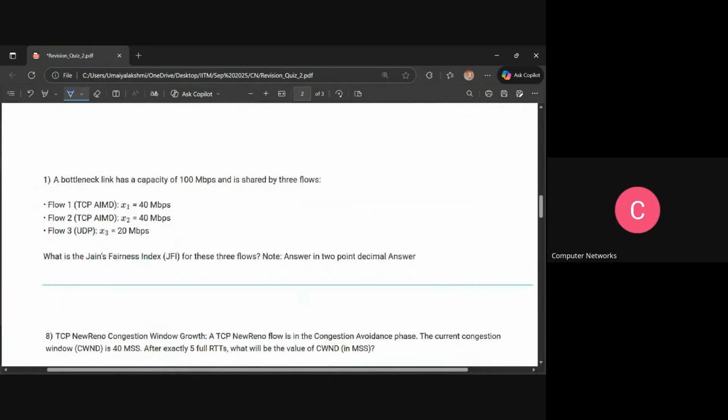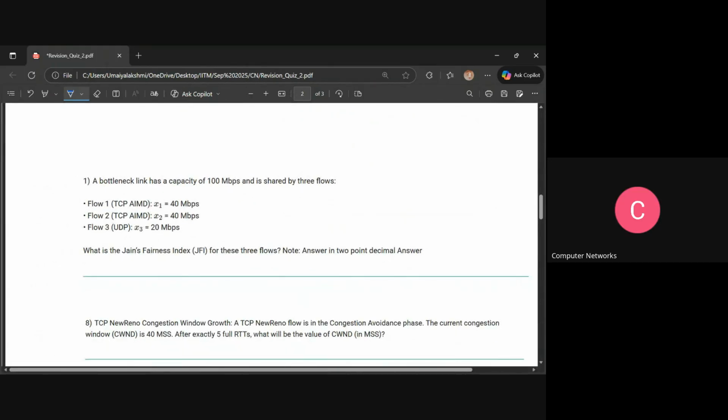Okay. So here a bottleneck link has a capacity of 100 Mbps and is shared by 3 flows. That is TCP AIMD. X1 is 40 and X2 is also 40, and flow 3 is UDP of 20 Mbps. We have to find the Jain's fairness index. So how to calculate the Jain's fairness index? I think it's the summation of xi, whole square, divided by n times the sum of xi square. So it will be (40 plus 40 plus 20) whole square divided by 3 times (40 square, 40 square, 20 square).